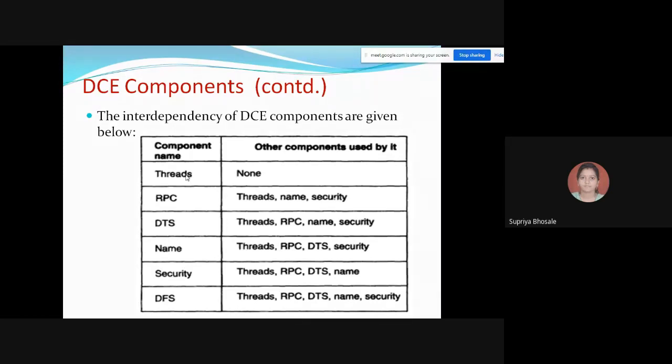Okay, so if we consider the example of distributed file services or file system, its dependency is definitely on the thread system, RPC, your remote procedure call, DTS, that is your time services, then name and the security services. So the interdependency is given over here. This is how the DFS is dependent on all the other 5 components.